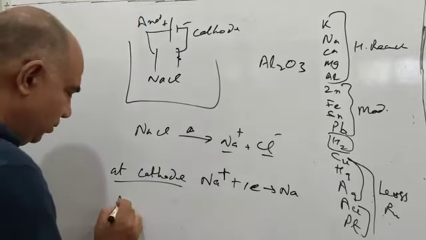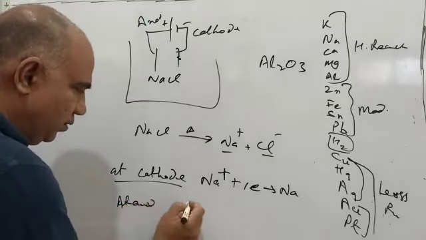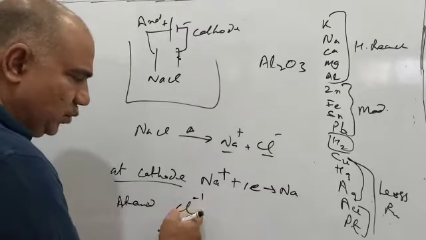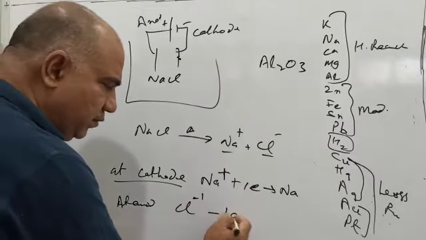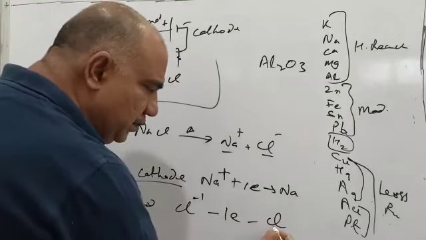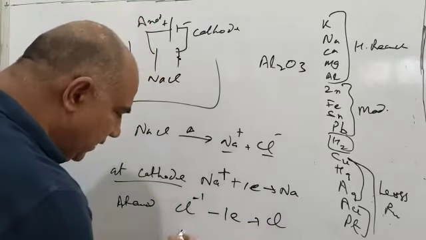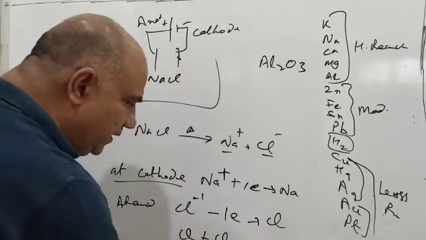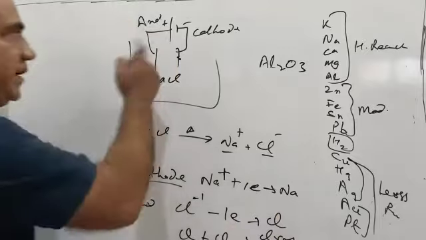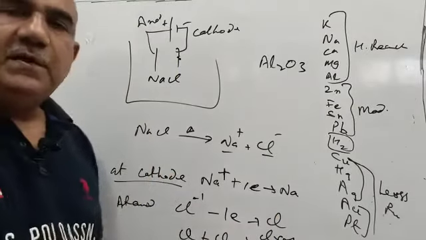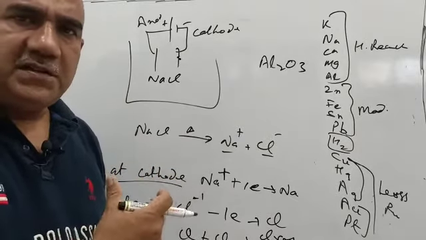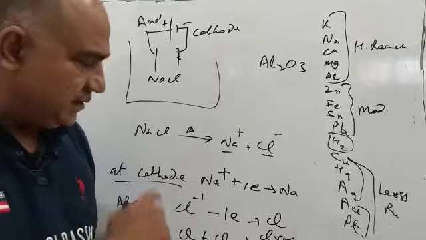And what will happen at the anode? At the anode we see Cl-, which has one extra electron. So one electron will be taken by the anode and this will become Cl, a chlorine atom. This chlorine atom, along with one more chlorine atom formed in a similar way, will react and we will have chlorine gas. So chlorine gas will be liberated at the anode and sodium will be formed at the cathode. Any metal that we obtain by electrolysis will be obtained at the cathode, and gases like this will be liberated at the anode.